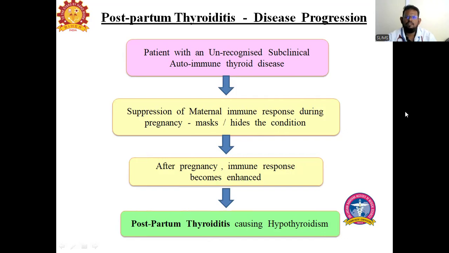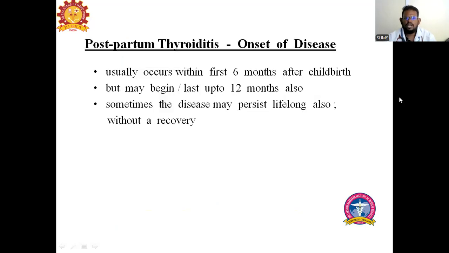Immediately after the 6 months of pregnancy, your immune response gets elevated and enhanced. So this is also reflected at this stage only. This is called postpartum thyroiditis. This also causes hypothyroidism.